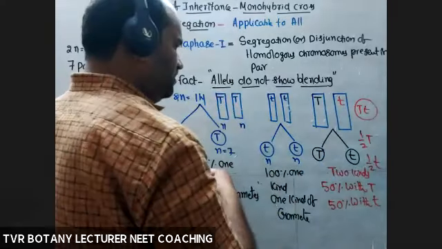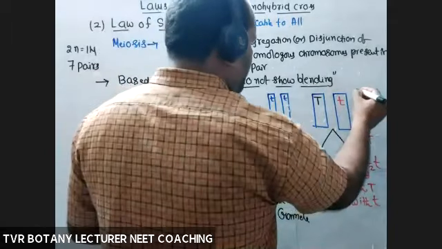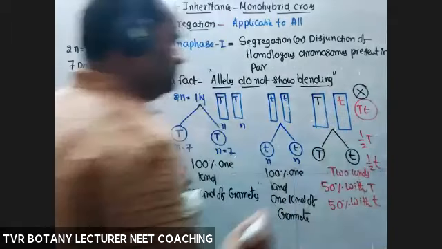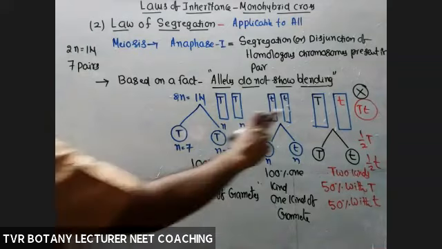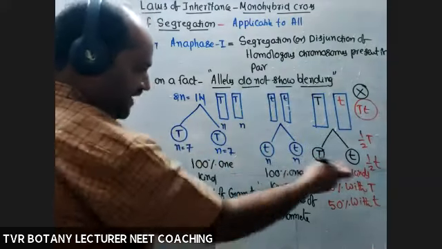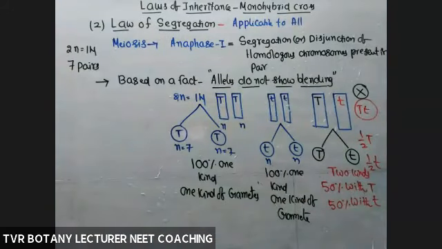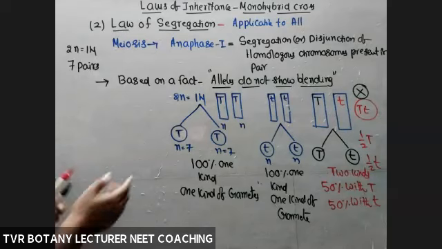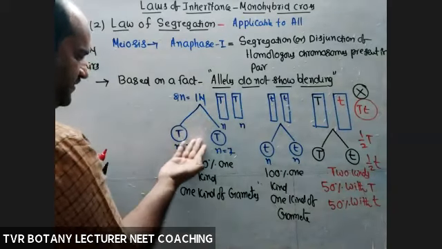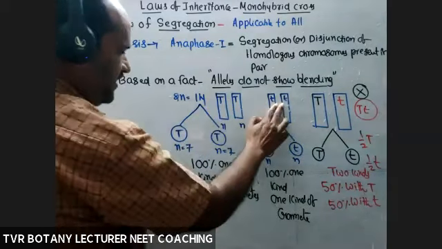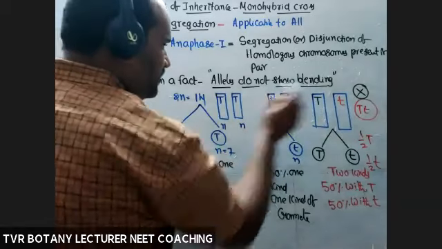Not existing. This is a wrong one here in this case. Okay. So this is blending. Is there any blending? No. Alleles do not show blending. So that's why purity of gametes is maintained. So here homozygous, definitely pure gametes. But what about this one?